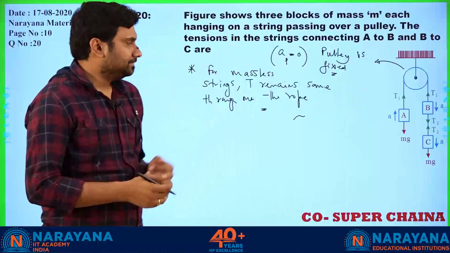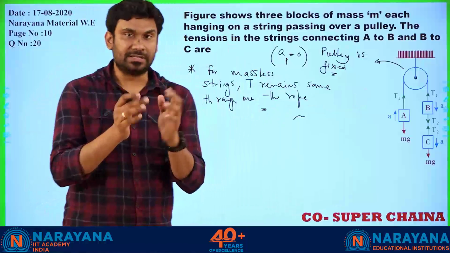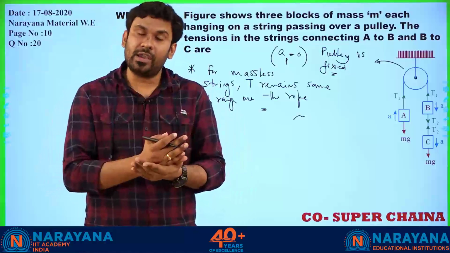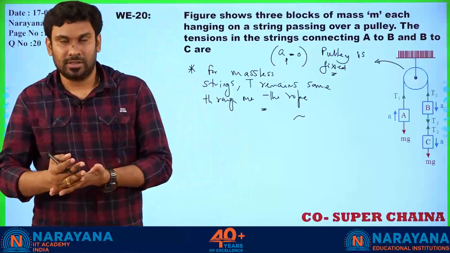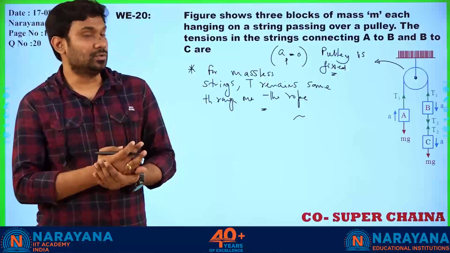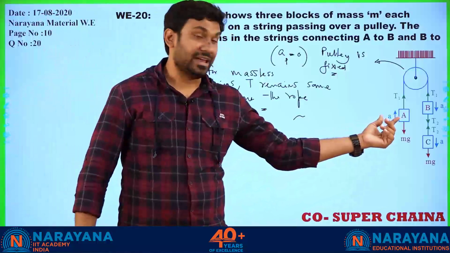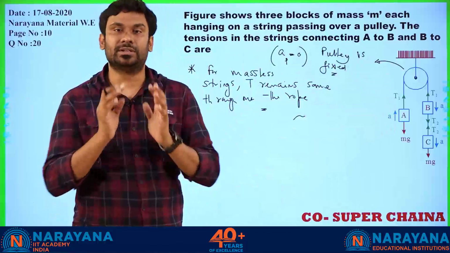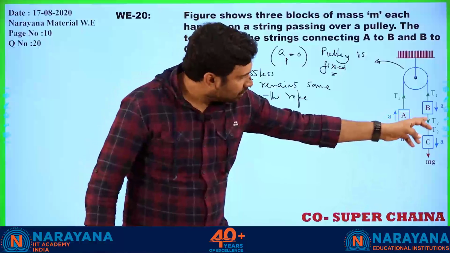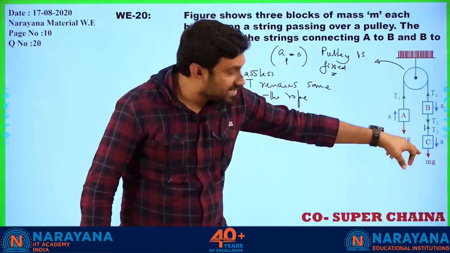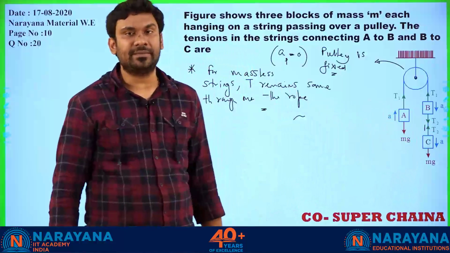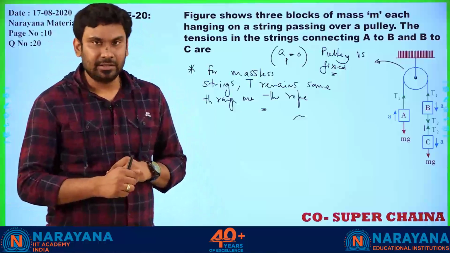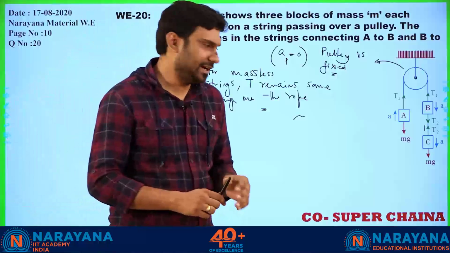We have two possibilities. Either we can consider the cases separately for block A, block B and block C. This is possibility 1. Possibility 2: we can write the equation for A and treat blocks B and C together as a system. Why? Because the tension T2 in the connecting rope of B and C forms an action-reaction pair and they cancel each other. We'll discuss both possibilities.